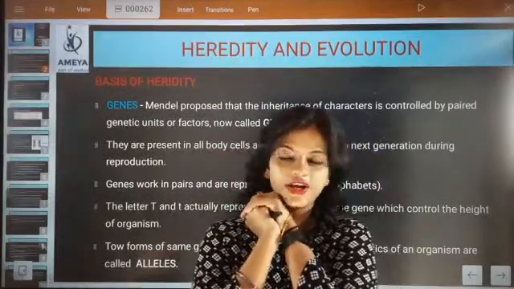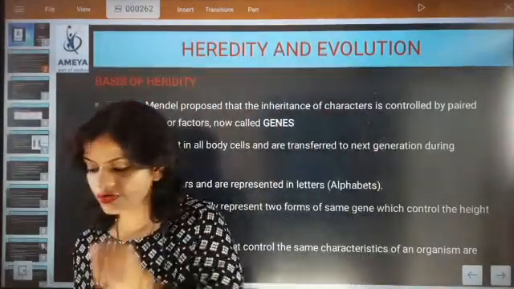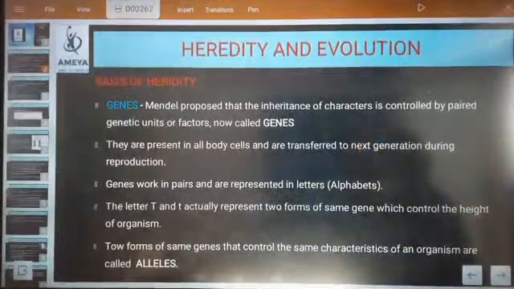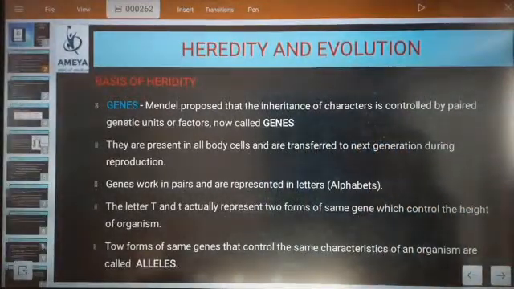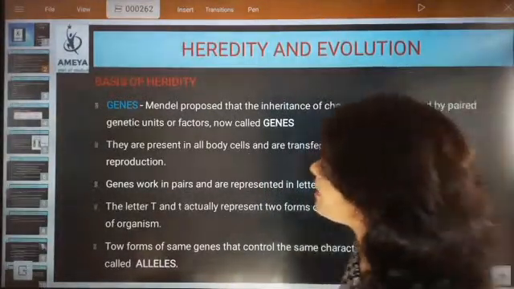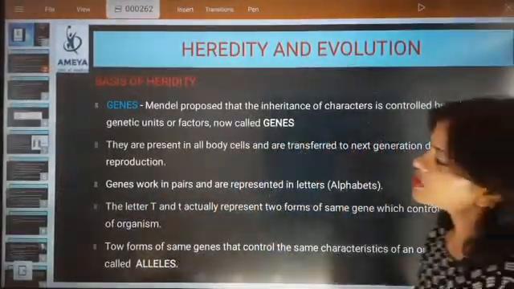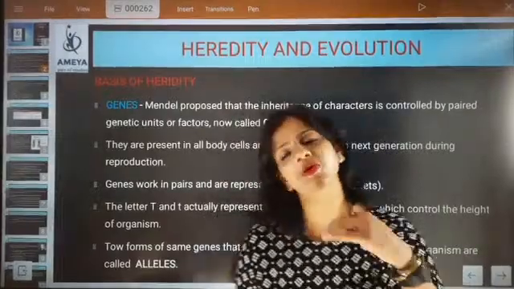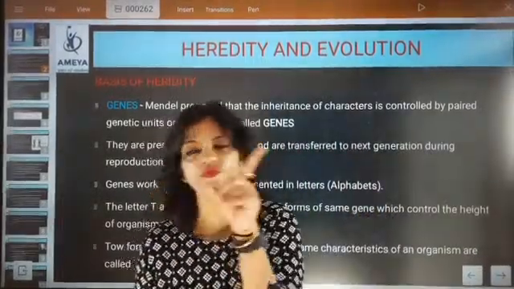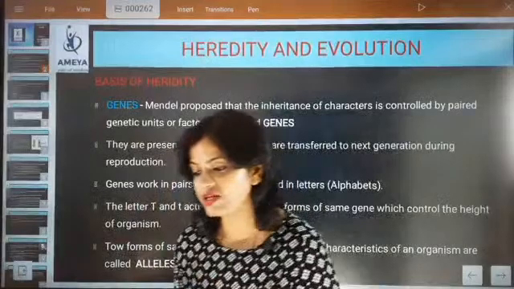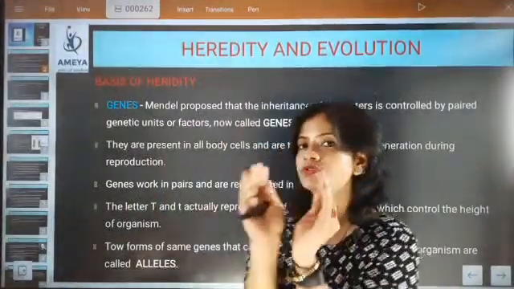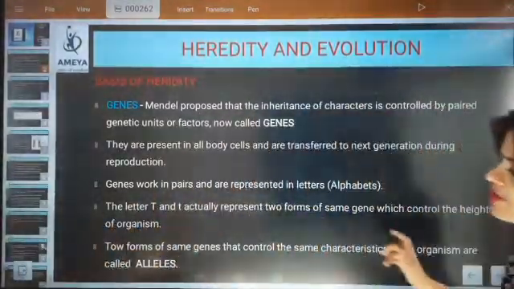So, basis of heredity. The first important point is that Mendel proposed that the inheritance of character is controlled by paired genetic units or factors, now called genes. I'm reading the first line and I'm going to explain this point, because this is the most important point we are going to talk about and remember.